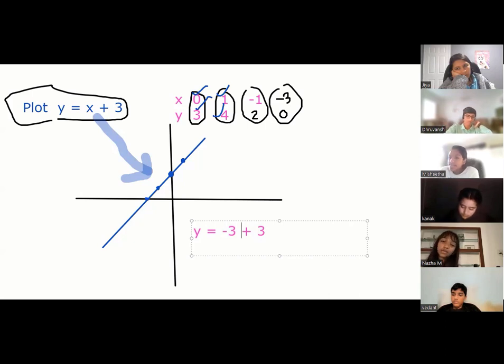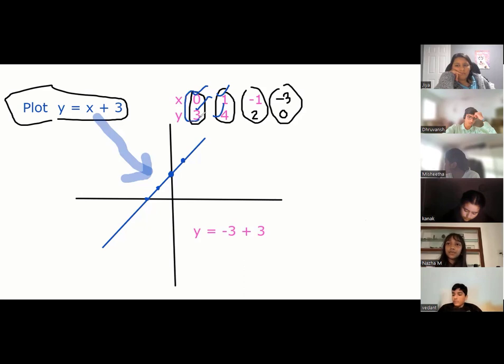Yes, sir, I have a doubt. In the above one, what was it called? The quadrant one and all of it. No, a line will come everywhere. If you ask me, a line is not with a quadrant. A line can go anywhere. A point is in a quadrant. Suppose this point is on the y-axis, right? This point is in the first quadrant, this point in the second quadrant, this point has negative x. You don't worry about that. You have to plot the point on the paper, that's it.